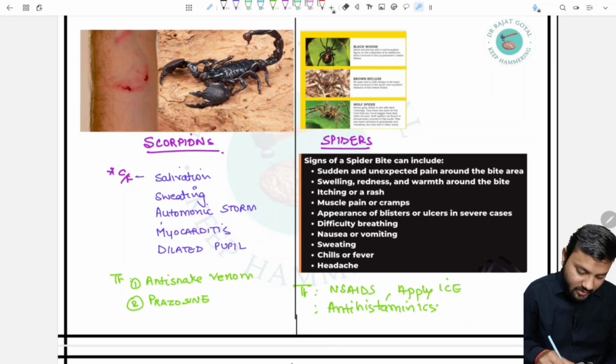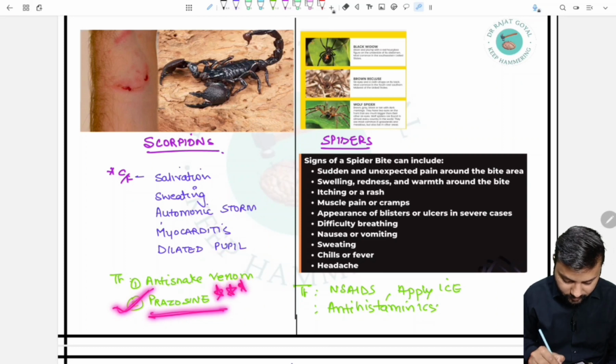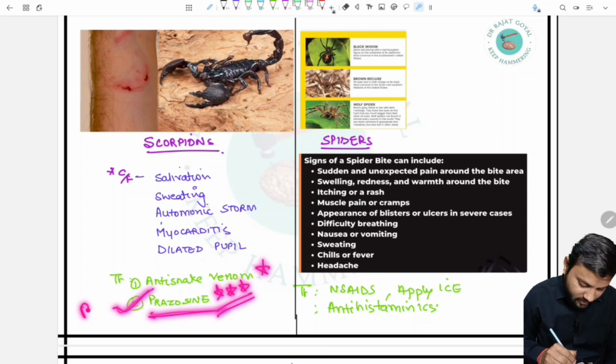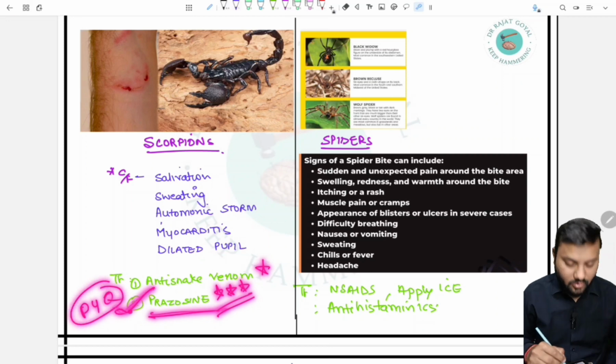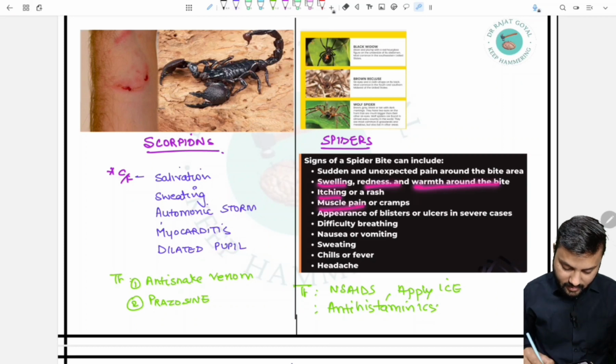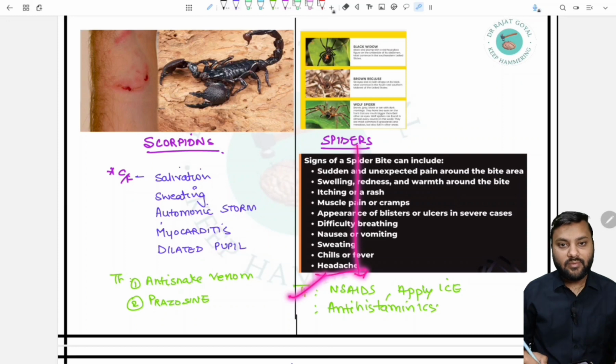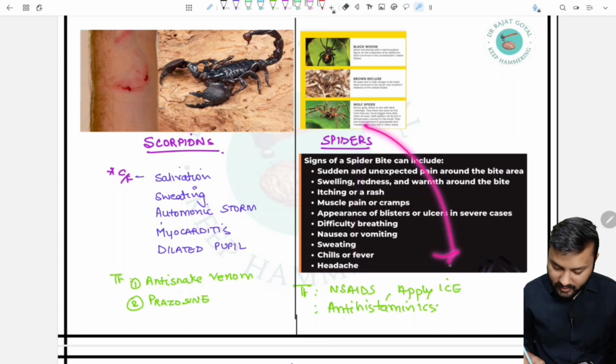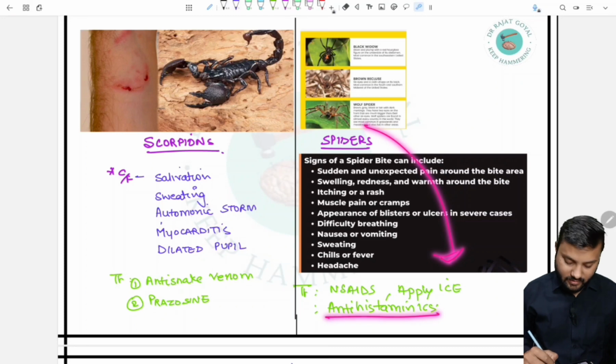So, for the treatment of the scorpion bite, we give anti-scorpion venom, and also we will give prazosin for symptomatic relief. You may have previously heard that we have to give prazosin in the scorpion bite. In the spider bite, the symptoms are swelling, redness, warmth around the bite, itching, muscle pain, difficulty in breathing, vomiting, chills and fever, and headache. In the treatment of the spider bite, we give NSAIDs for decreasing the pain, apply ice for decreasing the swelling, and give antihistaminics.